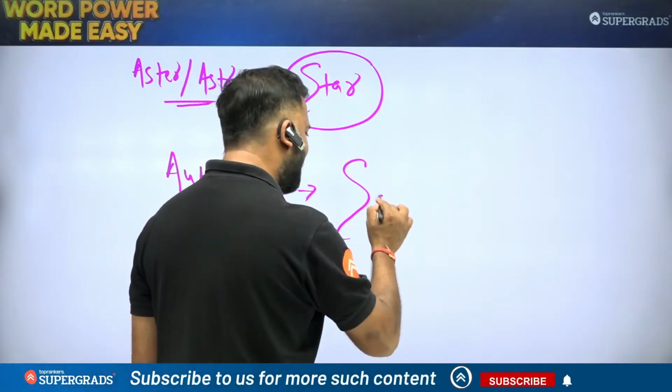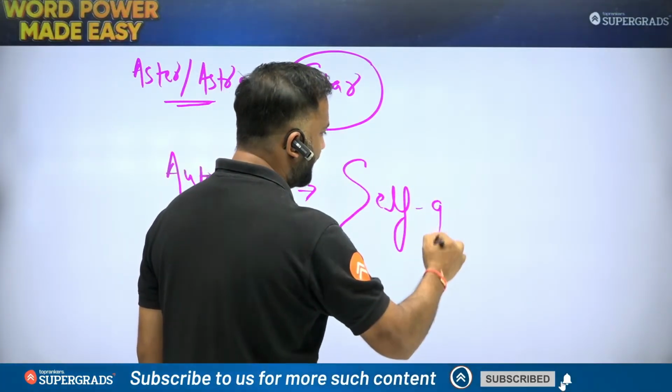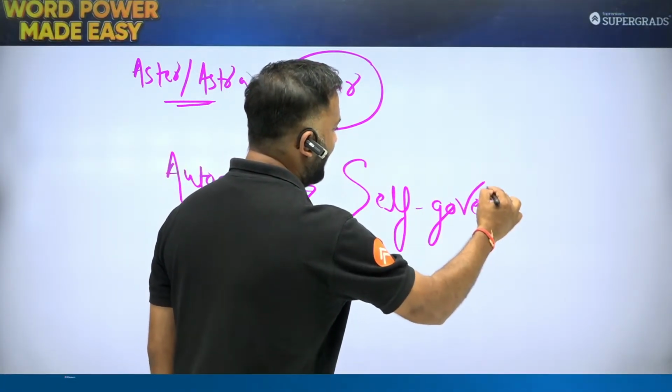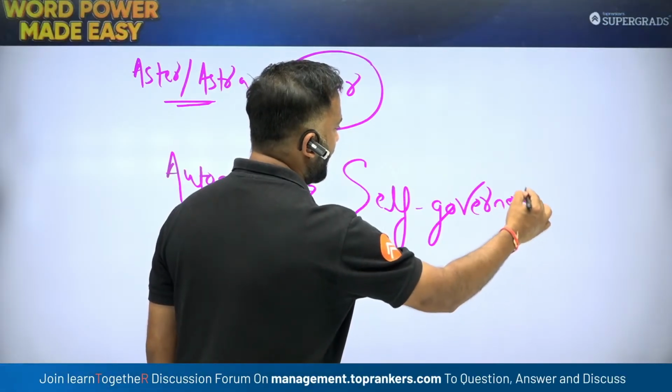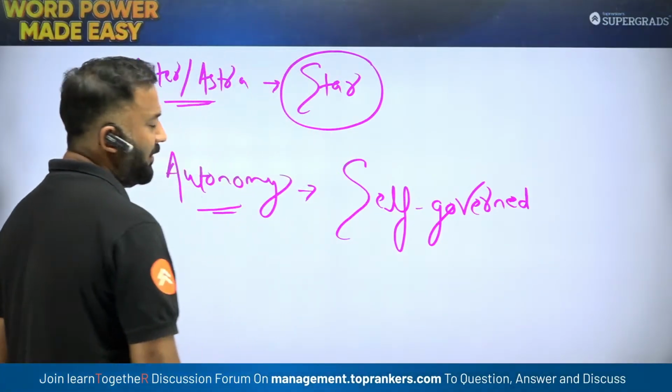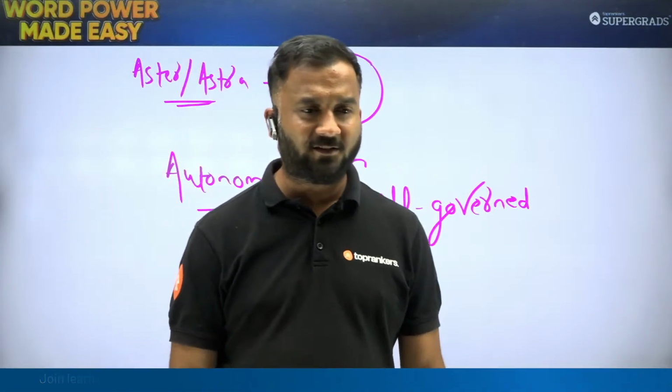Autonomy is self-governed without any interference. Autonomy is self-governed, or you could say without any interference.